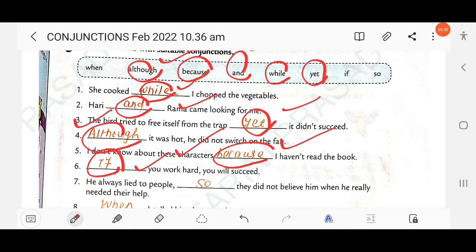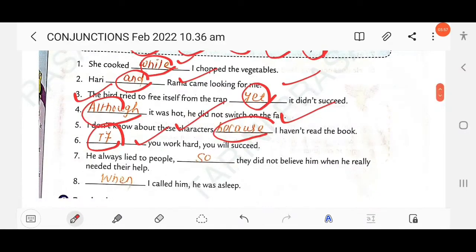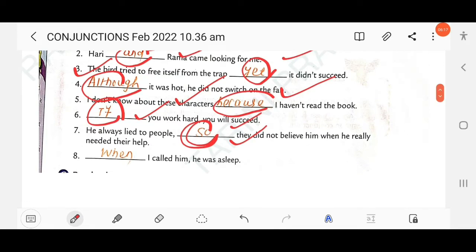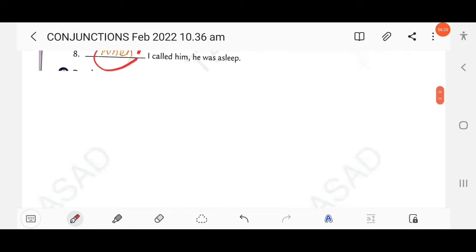Then next, he always lied to people, dash they didn't believe him when he really needed their help. Because of reason. Why didn't people believe him? Because he always lied to people. So here you have to use so. Then next, dash I called him he was asleep. Here it shows time: when I called him, he was asleep. Clear?